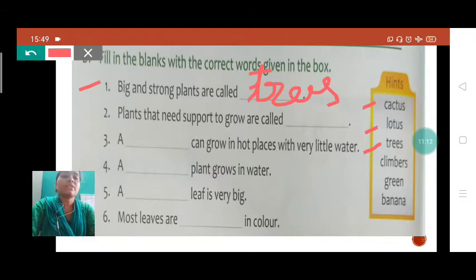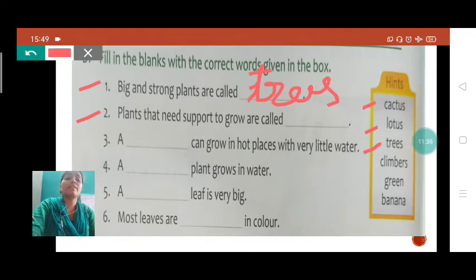Now see the next one. Plants that need support to grow are called, what are these, students? The plants which cannot stand or grow by themselves, they have weak stems. Okay, students, so what do we call them? We call them climbers.